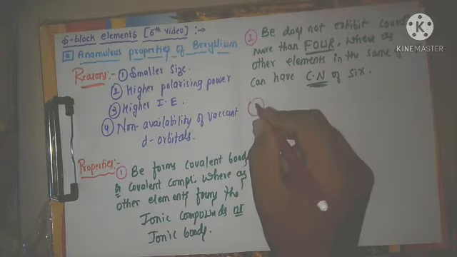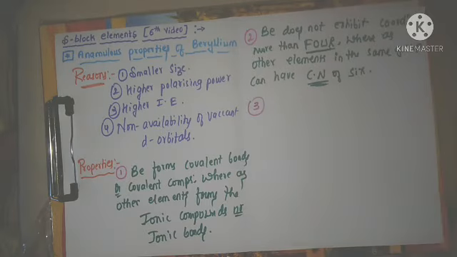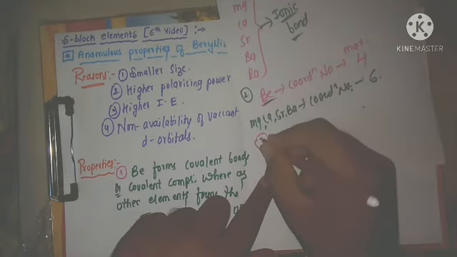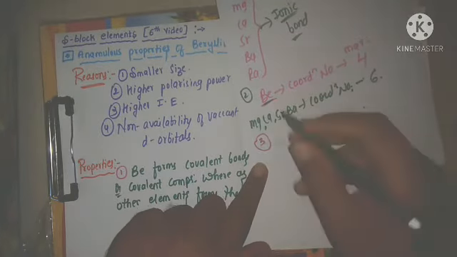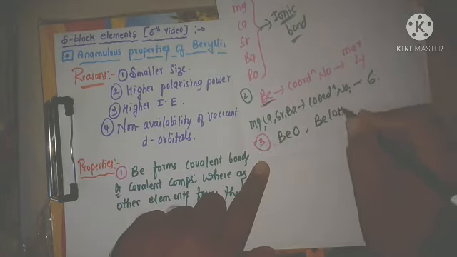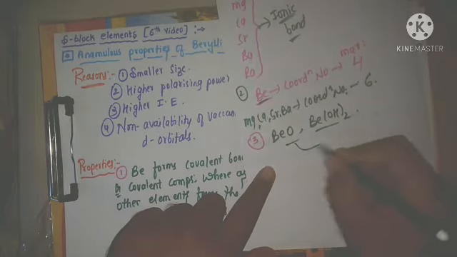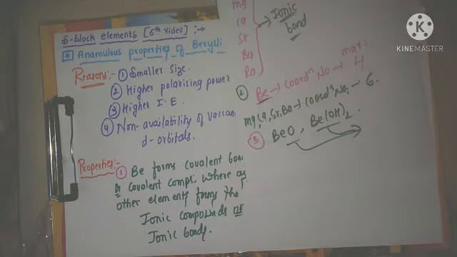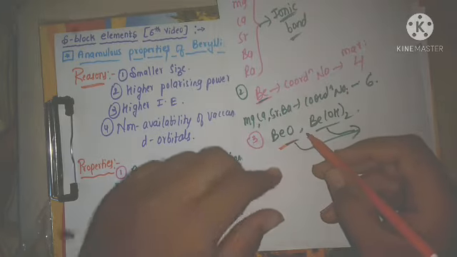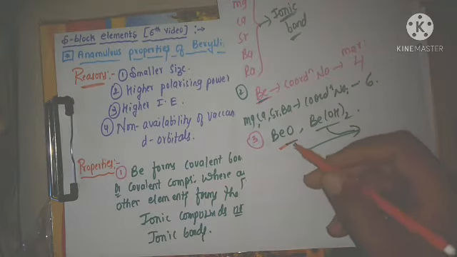Next we will go for the third one. Now if you check the oxides and hydroxides, here it is, third one. If you check beryllium oxide and beryllium hydroxide, it can act as both acid as well as base. Beryllium oxide can act as acid sometimes, base sometimes.